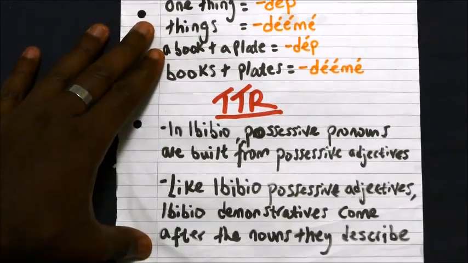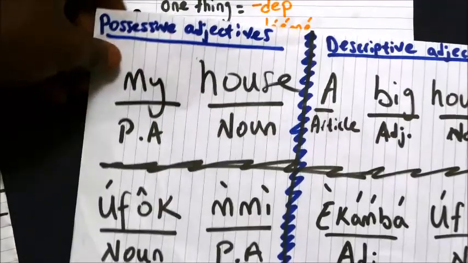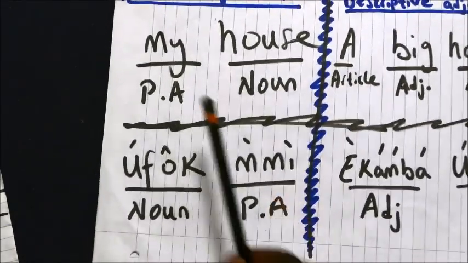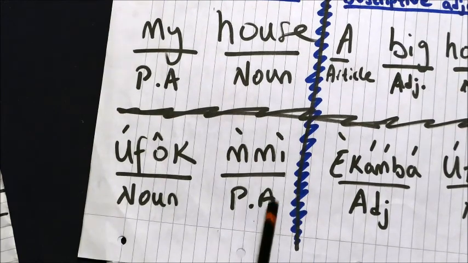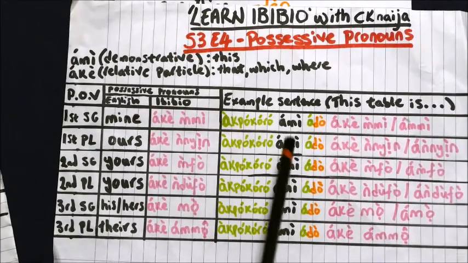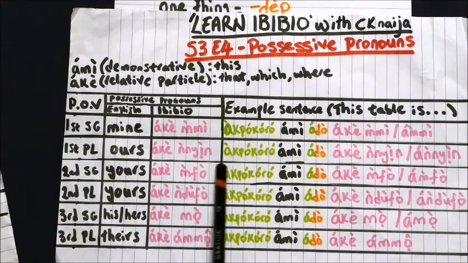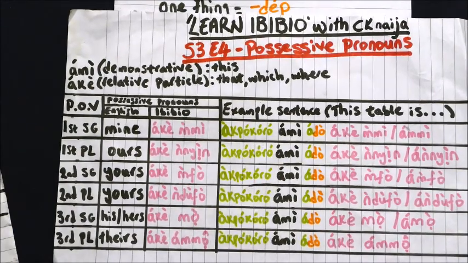Another thing to remember from this episode is that, like Ibibio possessive adjectives, Ibibio demonstratives come after the noun they describe, right? Just as the word me, the possessive adjective, comes after the noun ufo, in that same vein, the word for this, the demonstrative, comes after the noun abokoro, which is table.